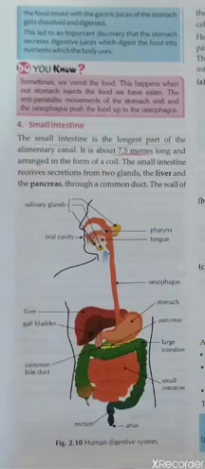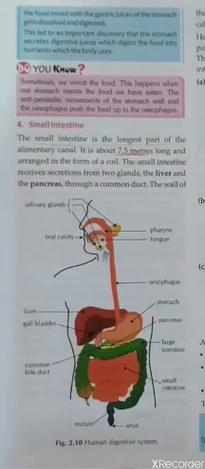After digestion, this completely digested food passes into the small intestine. The walls of the small intestine, as you know, contain a number of folds that provide a large surface area and make the small intestine suitable for the process of absorption.